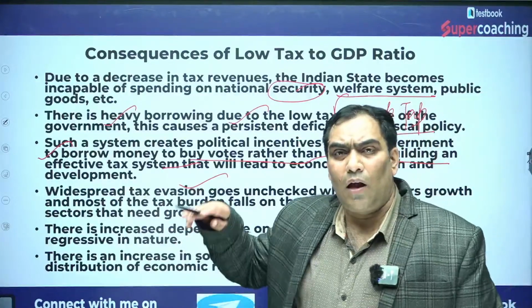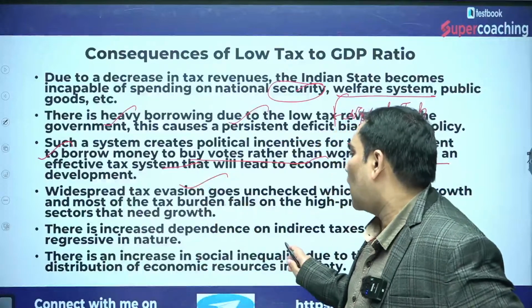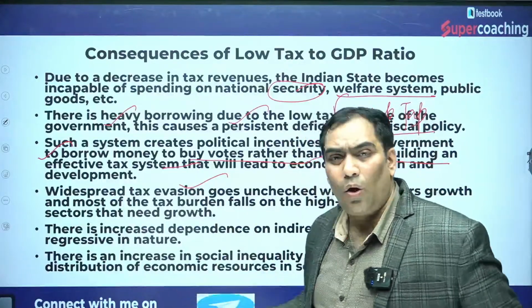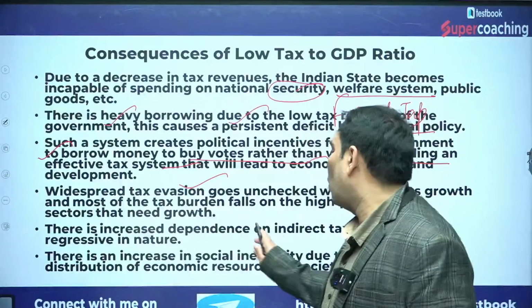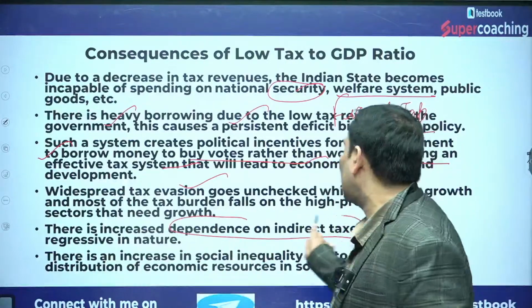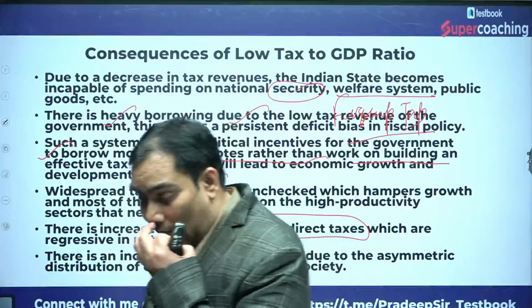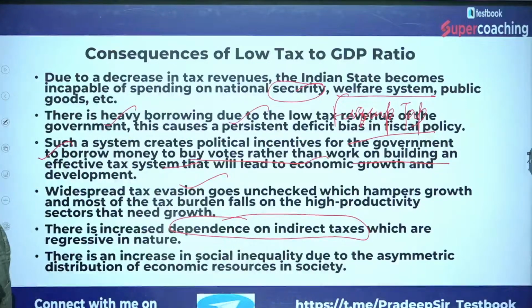When the tax revenue decreases, or is not optimum, it increases the dependence on indirect taxes. That means if direct tax collection is not going to increase, the tax-GDP ratio is not going to increase.